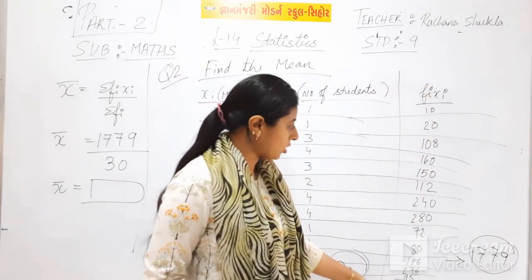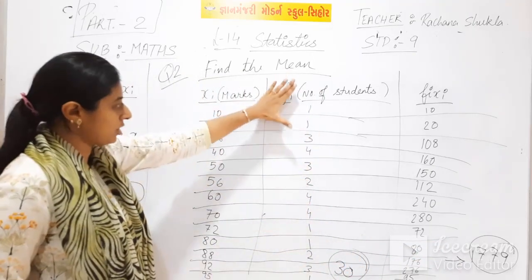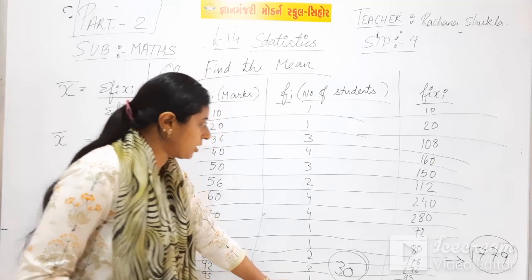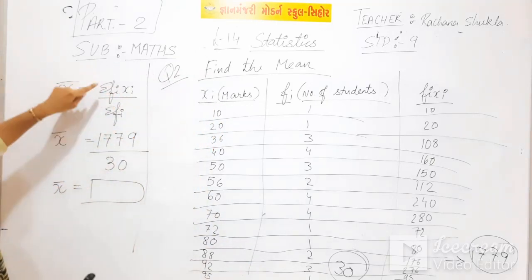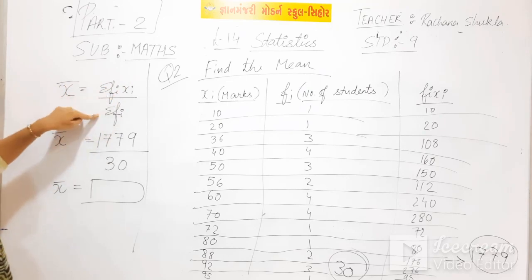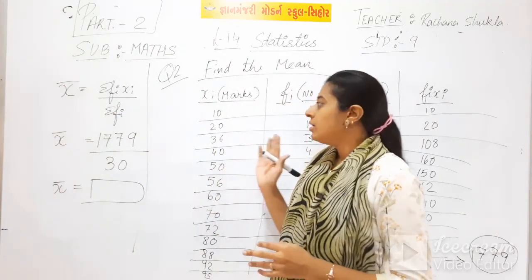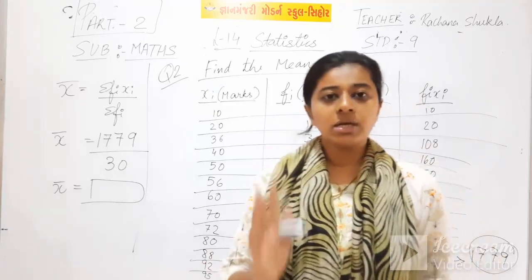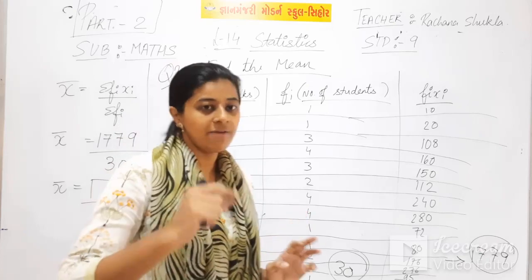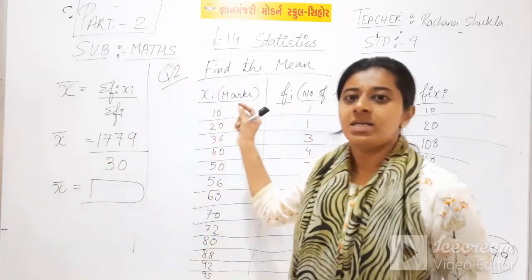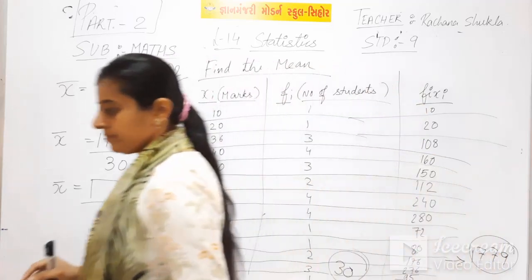Then make the total of that at the bottom, and total of fi at the bottom, and then put the values in the formula sigma fi xi upon sigma fi. These are the two formulas which sums will come in your 9th standard. Now I will write down both the formulas on the board. You will note down in your fair book.